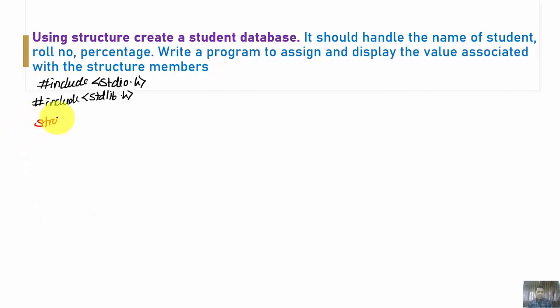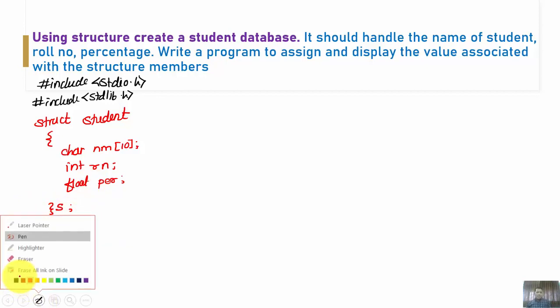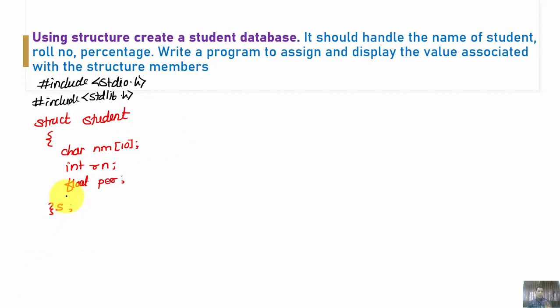Now as per the syntax, I am going to declare the structure. First I am going to use the keyword struct followed by the name of the structure. Suppose I give the name of the structure as student itself, right? Inside it, to hold the name, say char nm[10], meaning up to 10 characters we can club together. To deal with roll number, int rn, and for percentage, float per. And after this, here I am going to declare one structure variable, right?